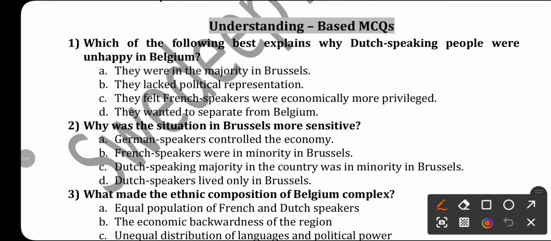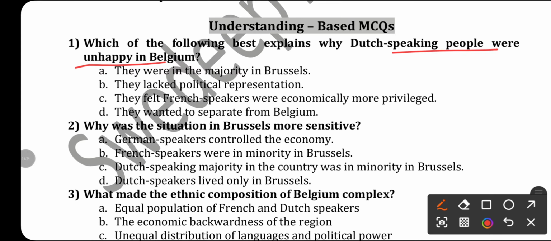Why were Dutch speaking people unhappy in Belgium? Try to remember the tension of Belgium. The Dutch speaking community, who got the benefit of economic development and education much later, resented the French speaking community because they were relatively rich and powerful.